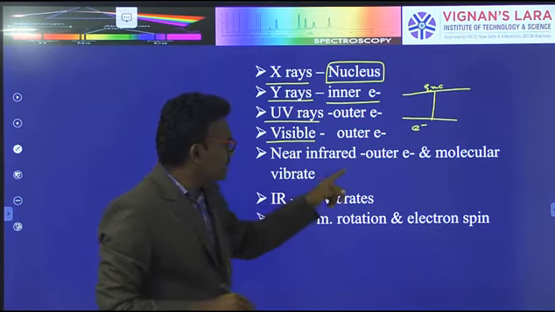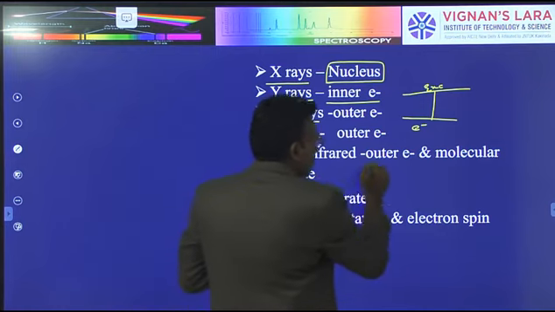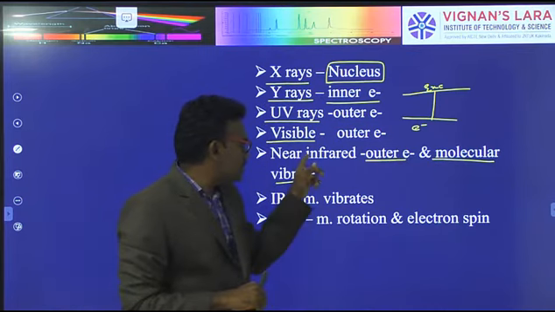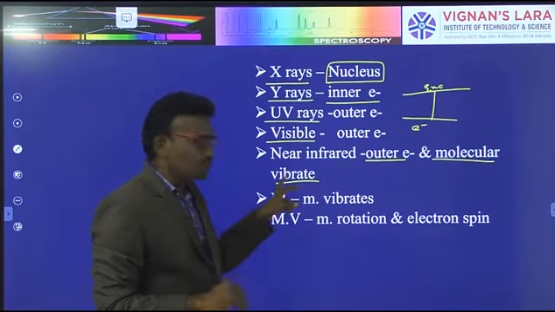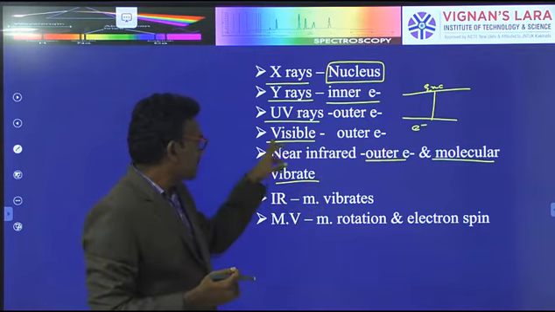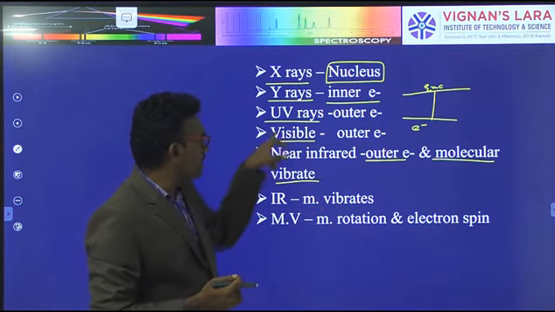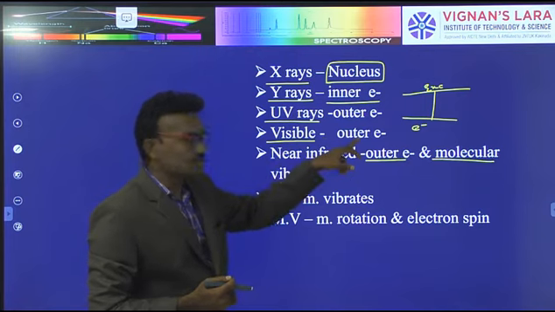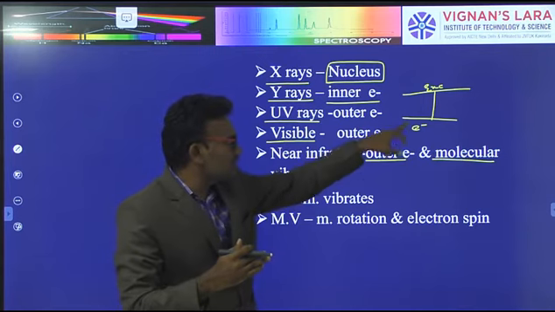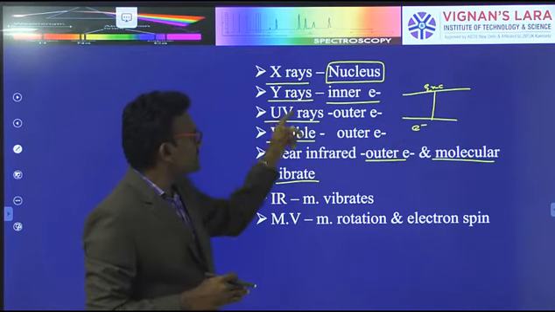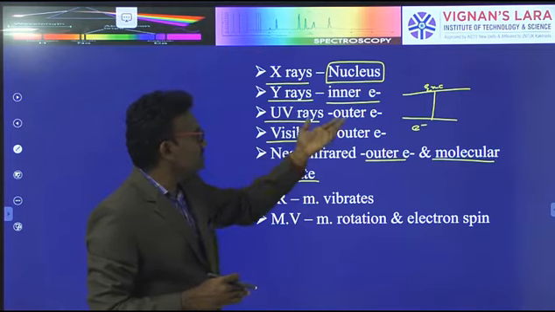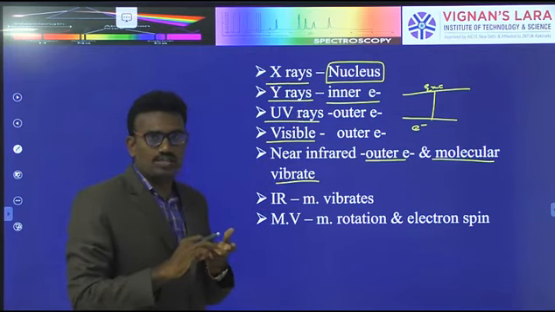Next, near infrared radiation changes outer electrons and molecular vibrations. Based on this light, the molecules vibrate and the outer electrons are transferred from the ground state to the excited state. X-rays and gamma rays also pass into the sample to change different elements like electrons, protons or neutrons.